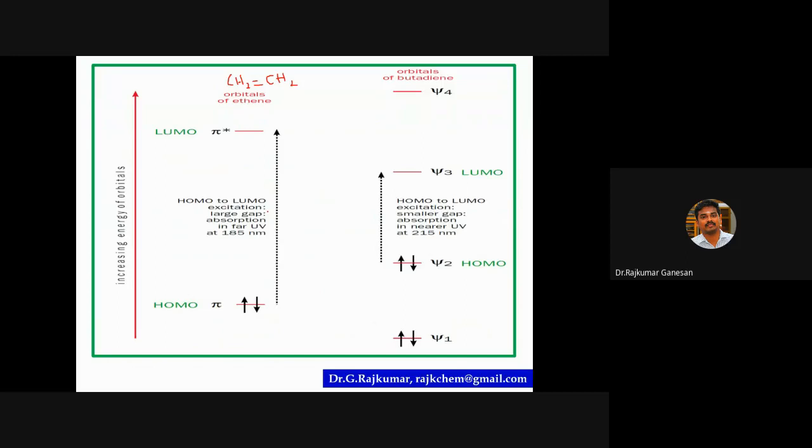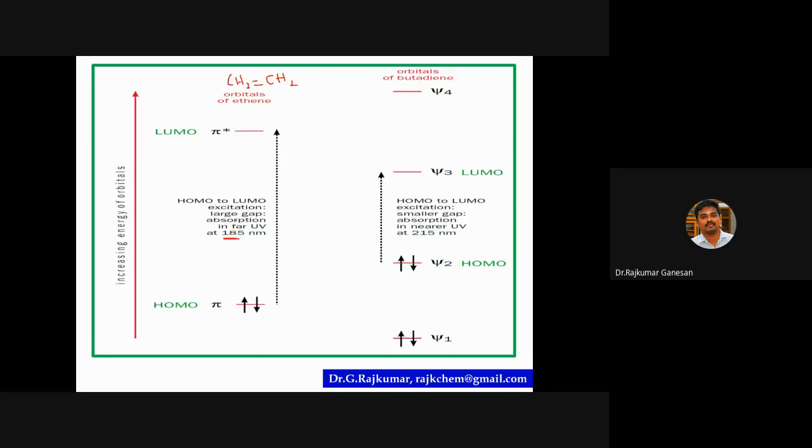So 2 pi electrons are there. This is the highest occupied molecular orbital, the HOMO. When it absorbs energy at 185 nanometer, the electron is promoted to the higher energy level. That is the LUMO, that is a pi star. This is the lowest unoccupied molecular orbital because there are no electrons. This is HOMO to LUMO excitation.